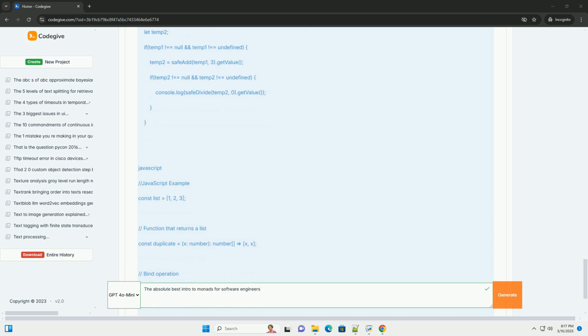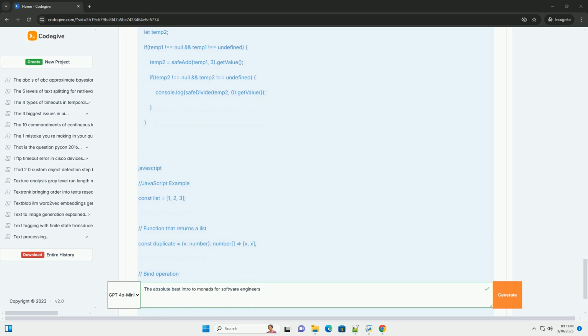4. The monad laws, ensuring predictability. Monads must adhere to 3 laws to ensure predictable and consistent behavior. These laws aren't enforced by the compiler, but they are crucial for reasoning about your code and ensuring that your monad behaves as expected. Let M be a monad, A be a value, and F and G be functions that return monads. 1. Left identity: return(A).bind(F) equals F(A).